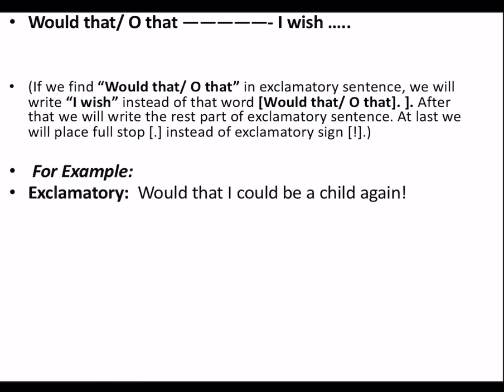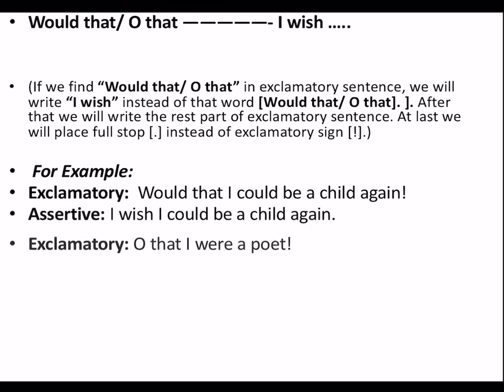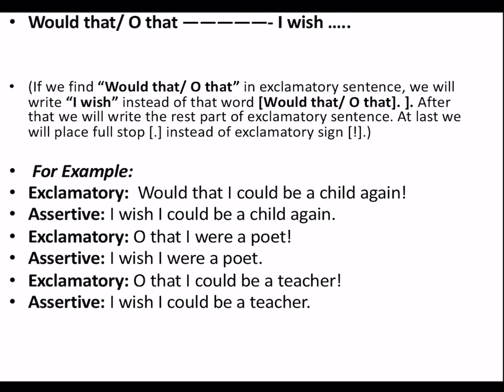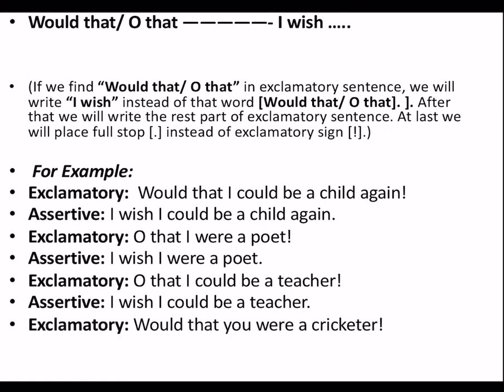If your sentence is beginning with "would that" or "oh that," while changing it into assertive, begin with "I wish." "Would that I could be a child again," your answer will be "I wish I could be a child again." "Oh that I were a poet," "I wish I were a poet." "Oh that I could be a teacher," "I wish I could be a teacher." "Would that you were a cricketer," "I wish you were a cricketer." So, if your exclamatory sentence begins with would that or oh that, begin it with "I wish."